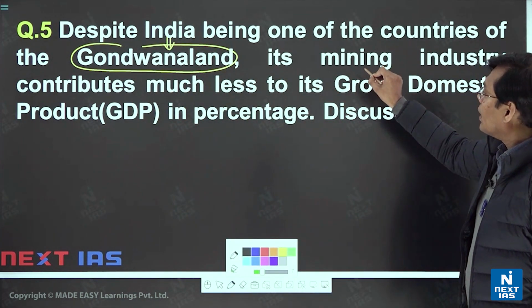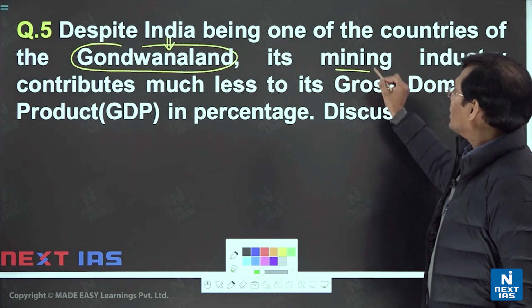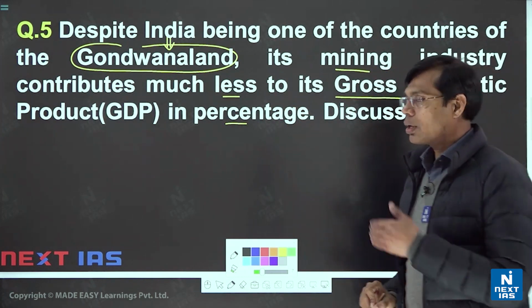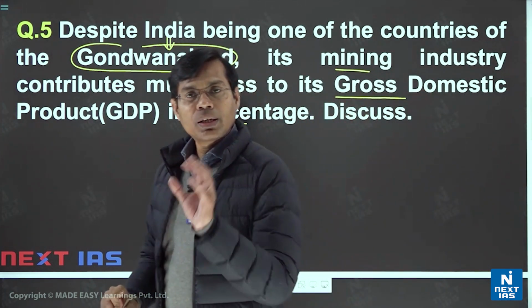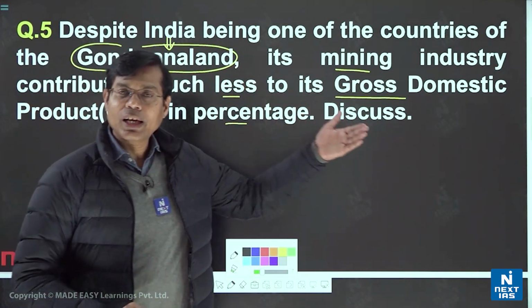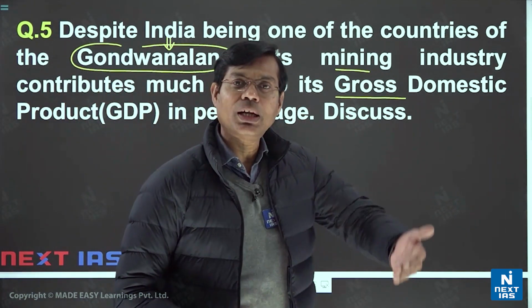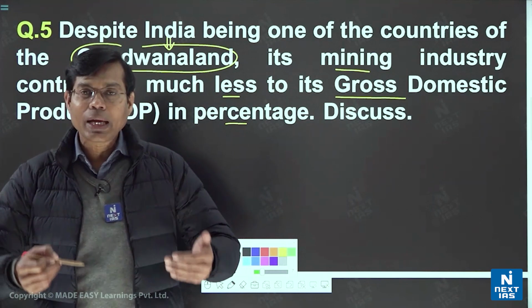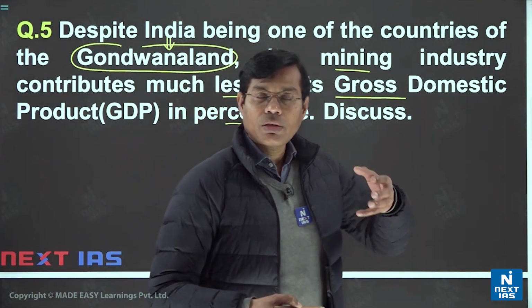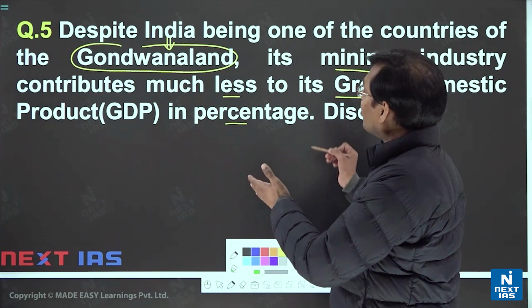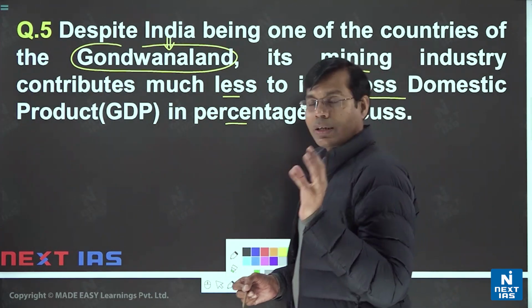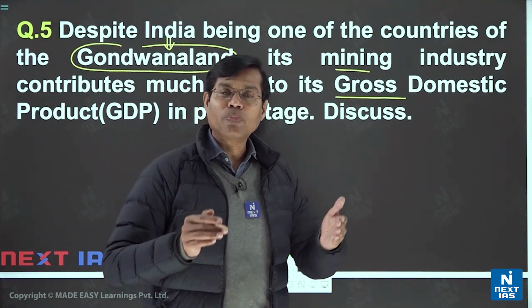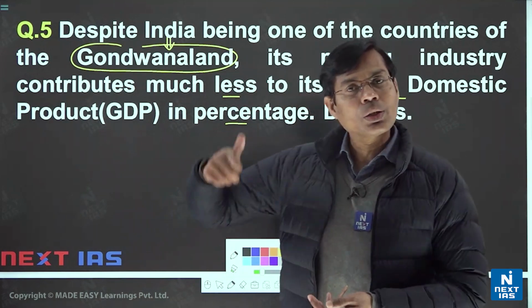And second is regarding the mining industry, where the GDP percentage is lesser. So we have to consider that one aspect is the Gondwana land aspect: India is part of the Gondwana land, and even despite that, India does not have the kind of mining sector that it should. So the examiner's idea is that we are part of a land that is full of minerals, despite this, we are not responding to that.